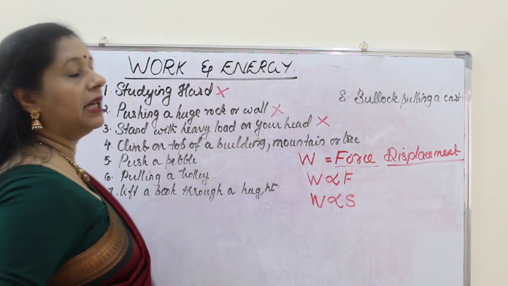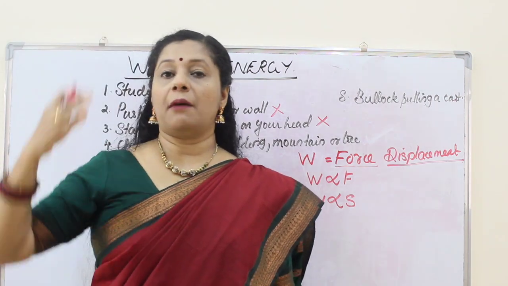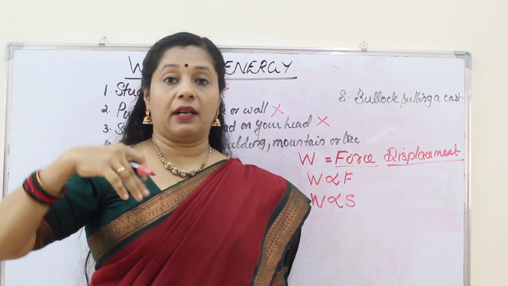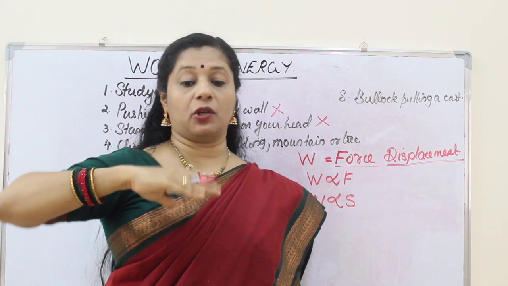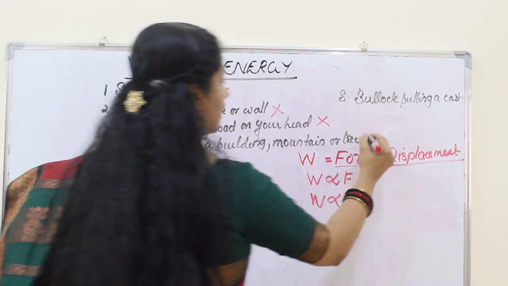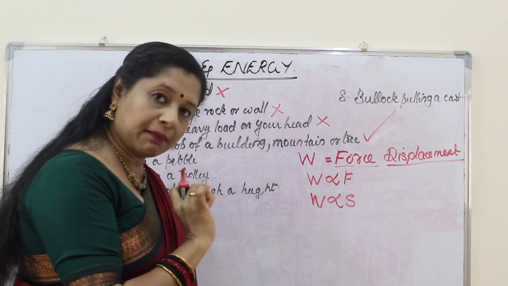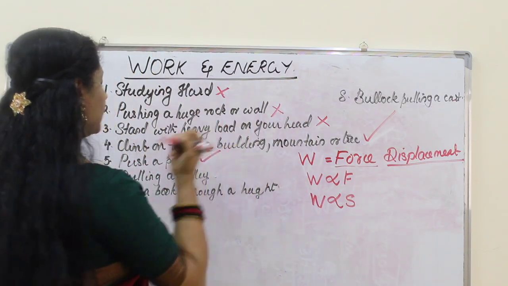Climb on top of a building, mountain or a tree. You are climbing up a building of 10 floors, or you are going up a mountain, or you are going up a tree. In all these cases you are doing work, that means you are applying a force and you are reaching the top, your displacement is happening. So of course work is done. Pushing a small pebble or a marble, force is applied, it rolls. So again work is done.